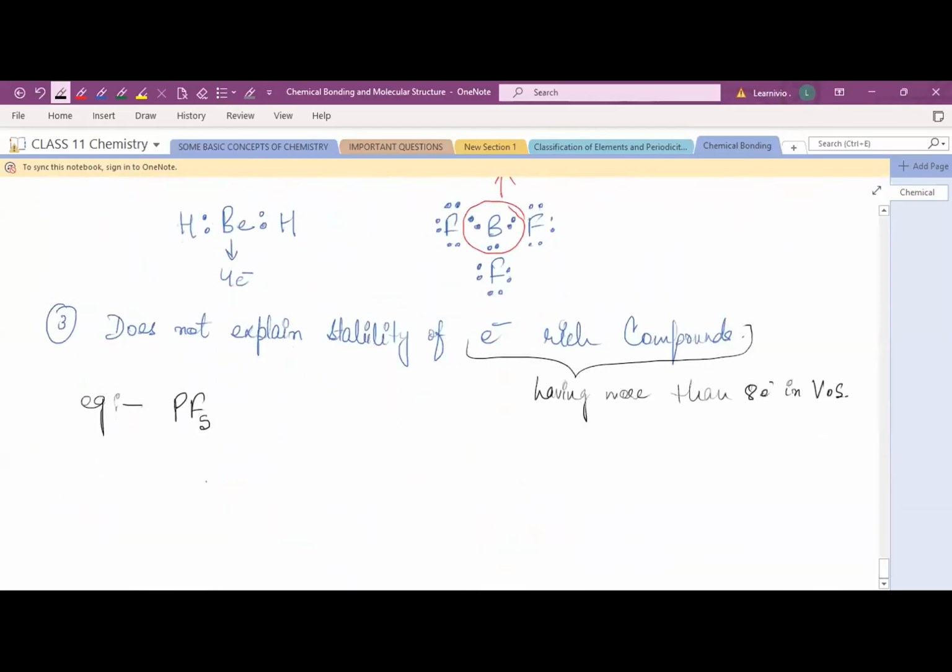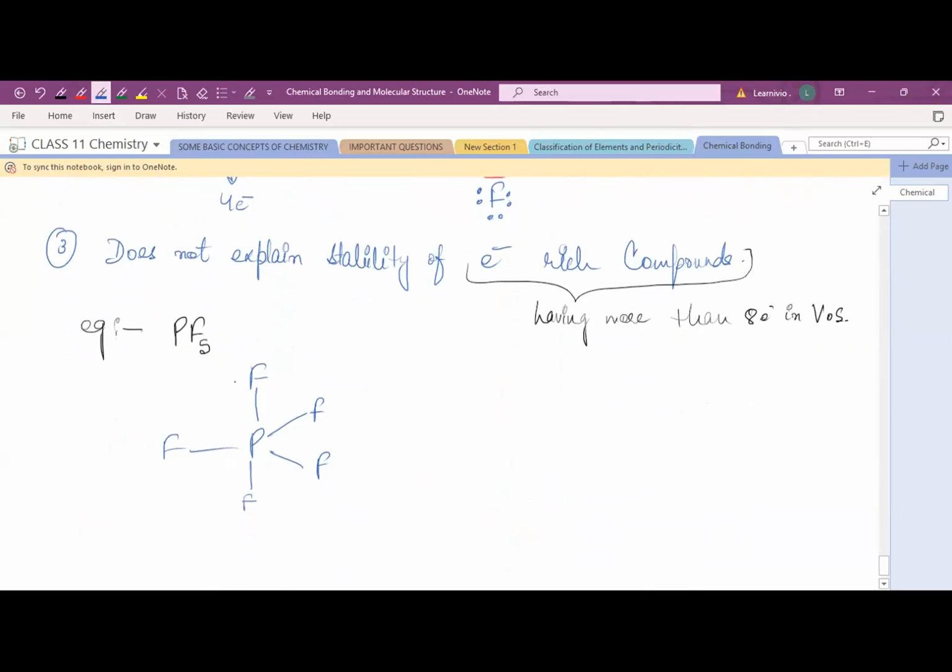Okay, so in PF5, just try to draw the structure of PF5. So the structure is just like P, F, 1, 2, 3, 4, and 5. Okay, and I just told you one bond is for the two electrons. One bond consists of two electrons. So now just calculate the total electrons of phosphorus, the central atom.